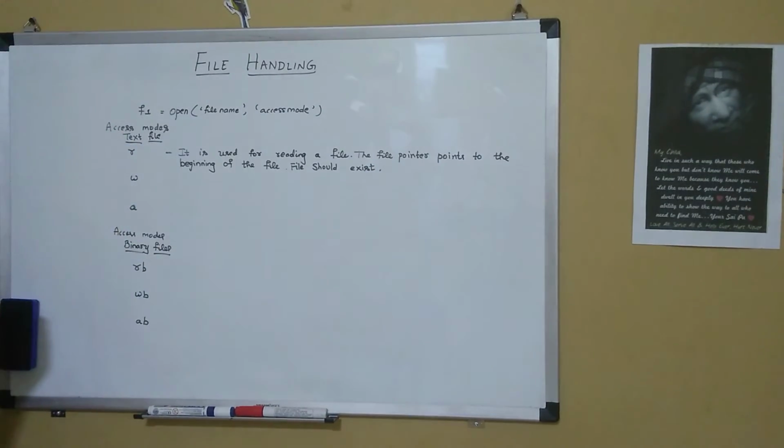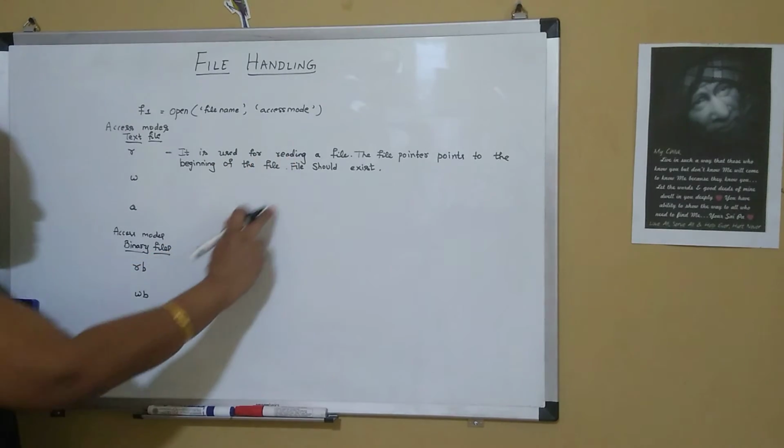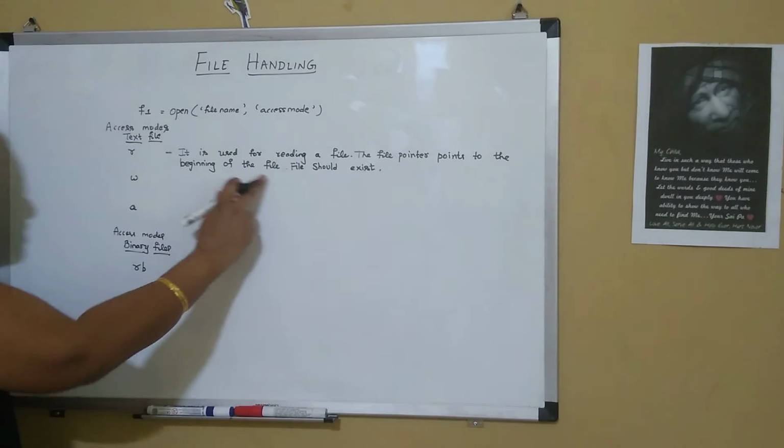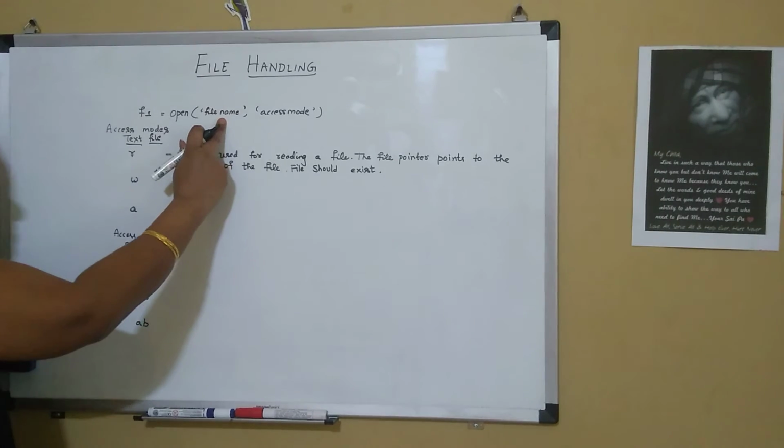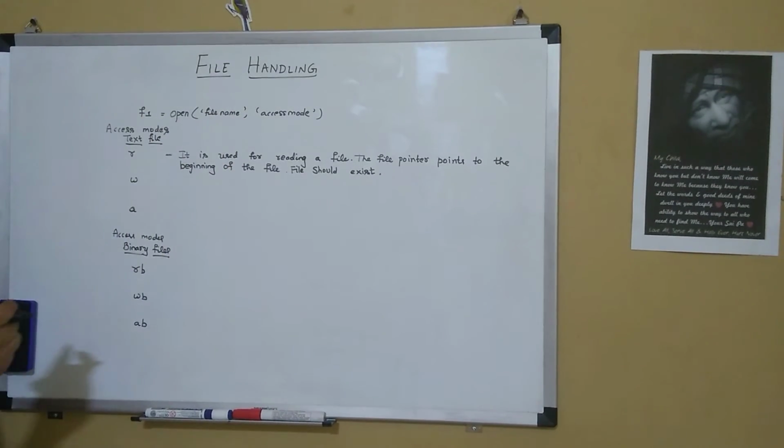And the file should exist. So this is the read mode. It is used only for reading purposes. The file pointer points to the beginning of the file and the file should exist in the specified path.